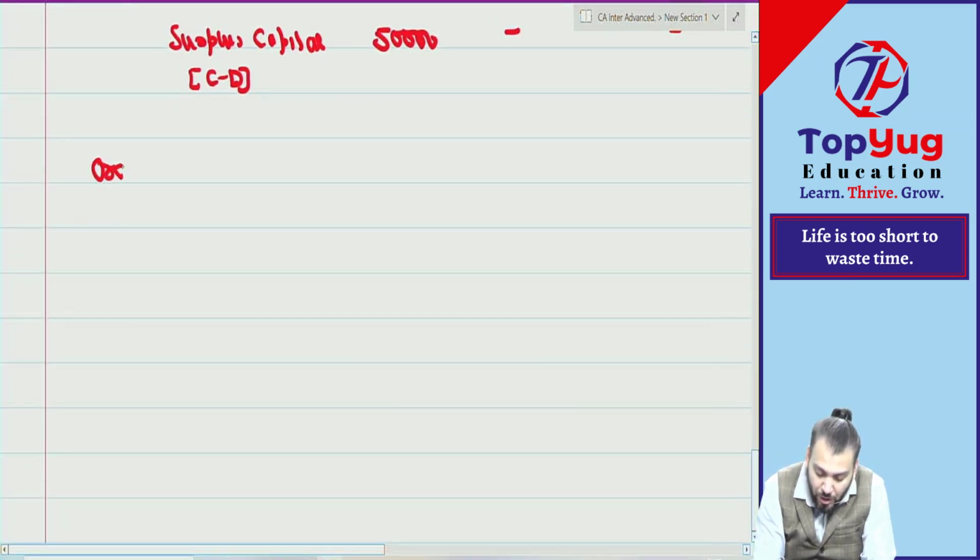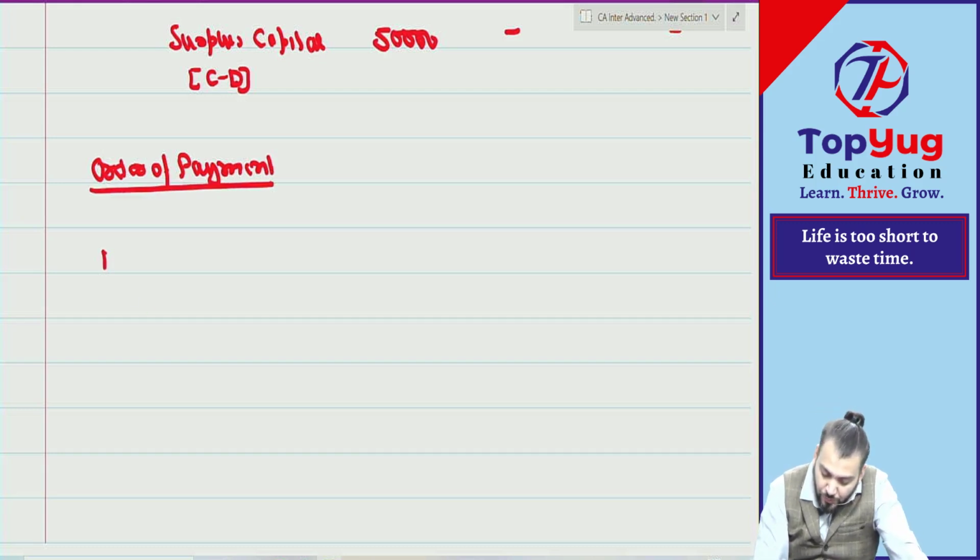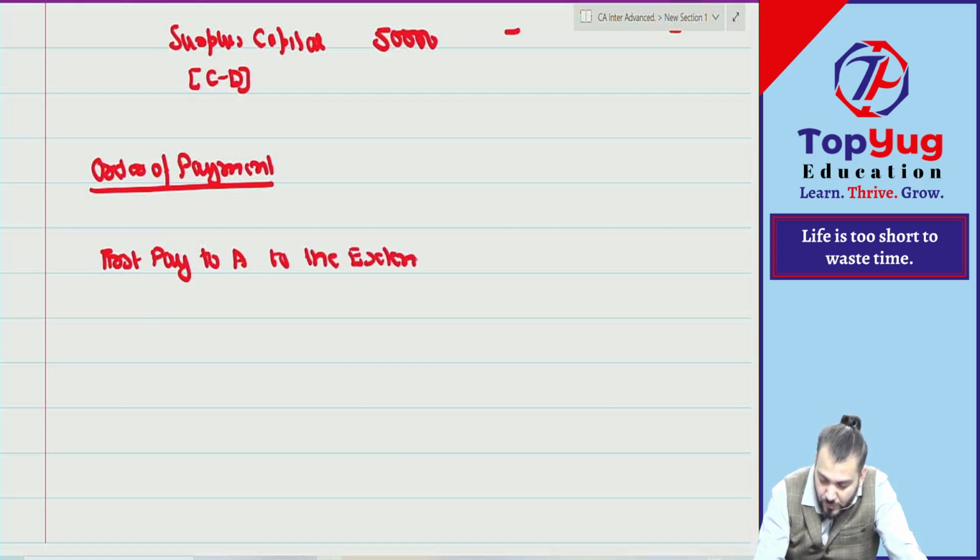So what is the order of payment? Tell me. First pay to whom? First pay to A to the extent of rupees 50,000. Correct. Then pay to whom?